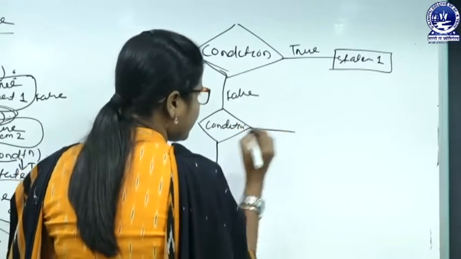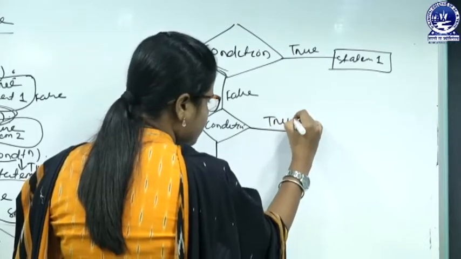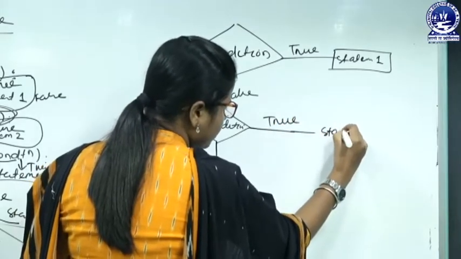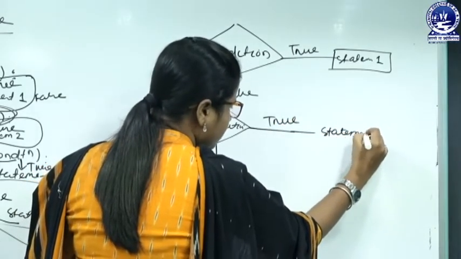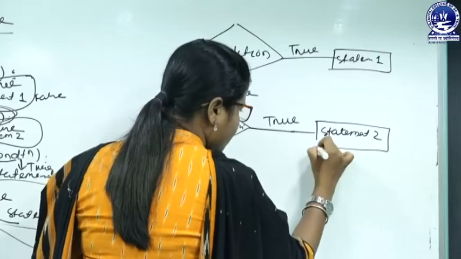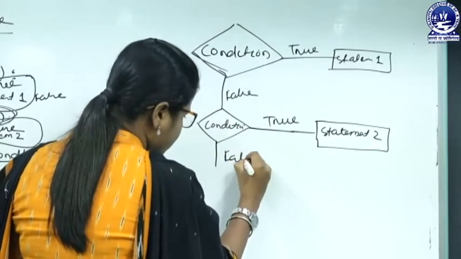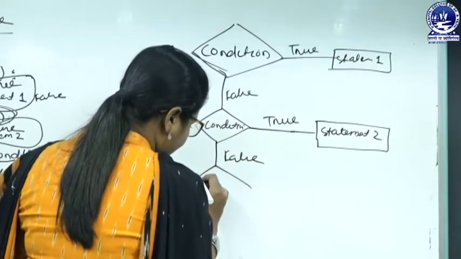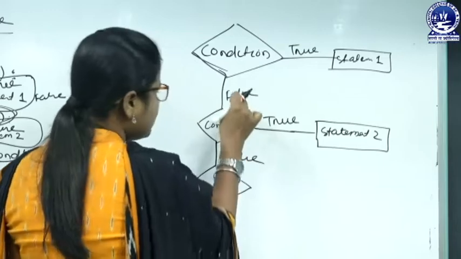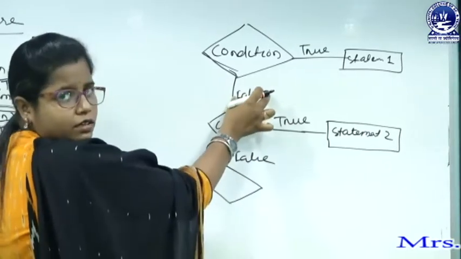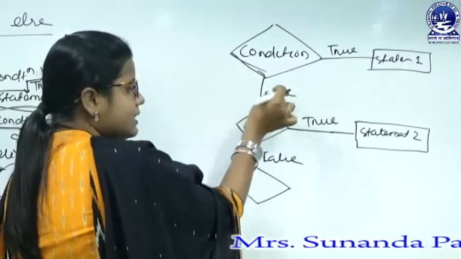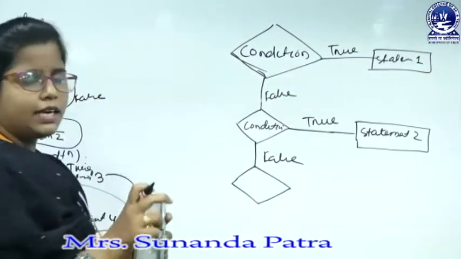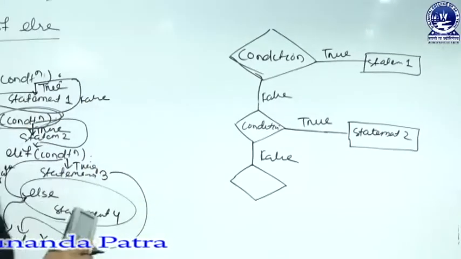Again we have to check the condition here. If the condition is true, then we will go for statement 2. If the condition is false, we will check another condition. That means here the else part or false part. So, else if. Combining the else and if, we are writing elif condition.